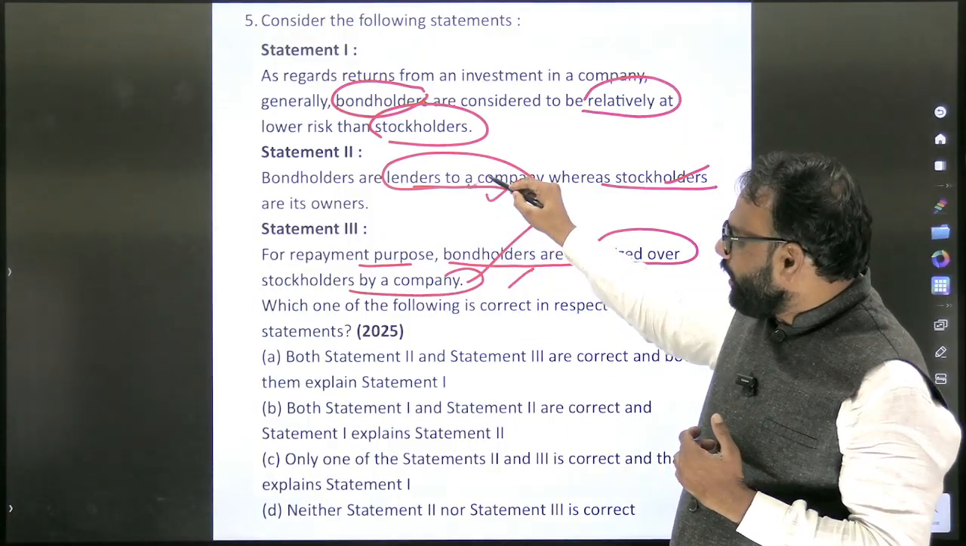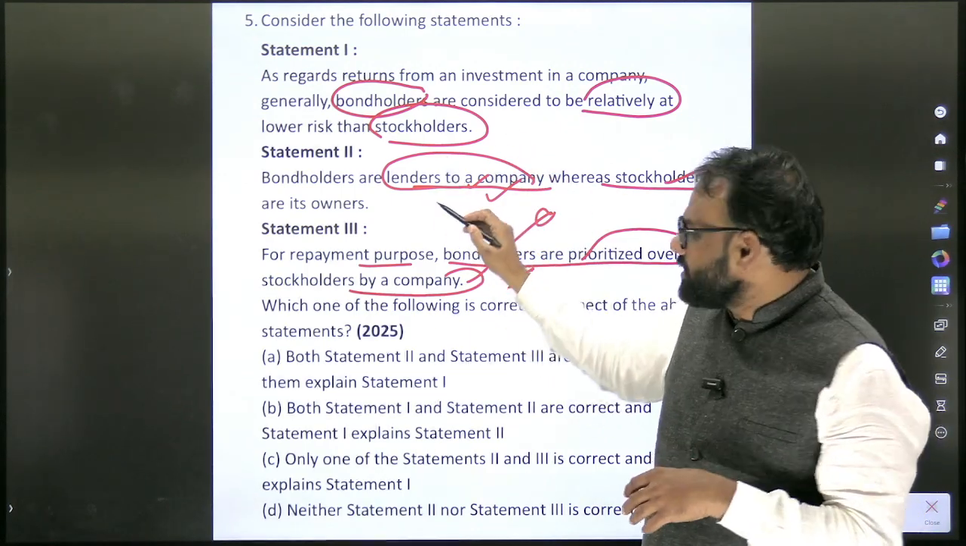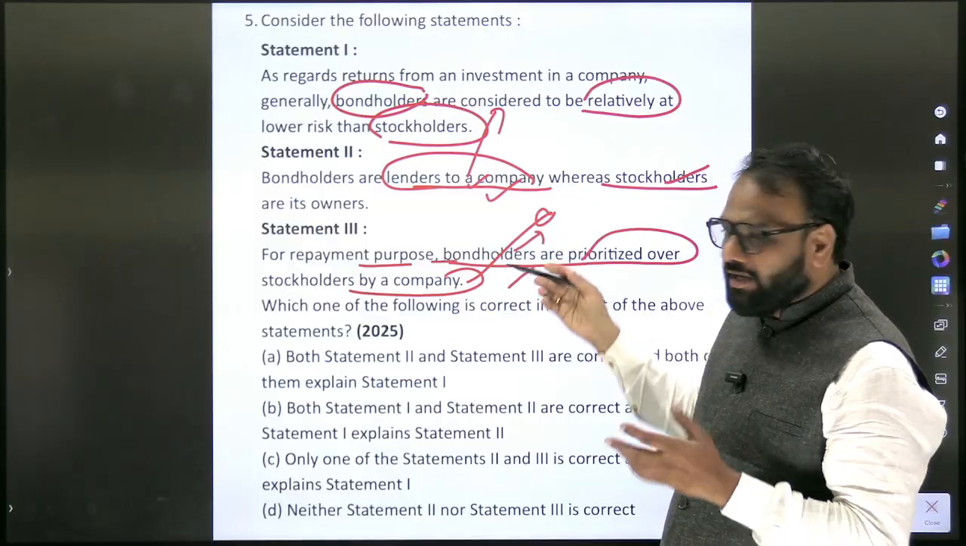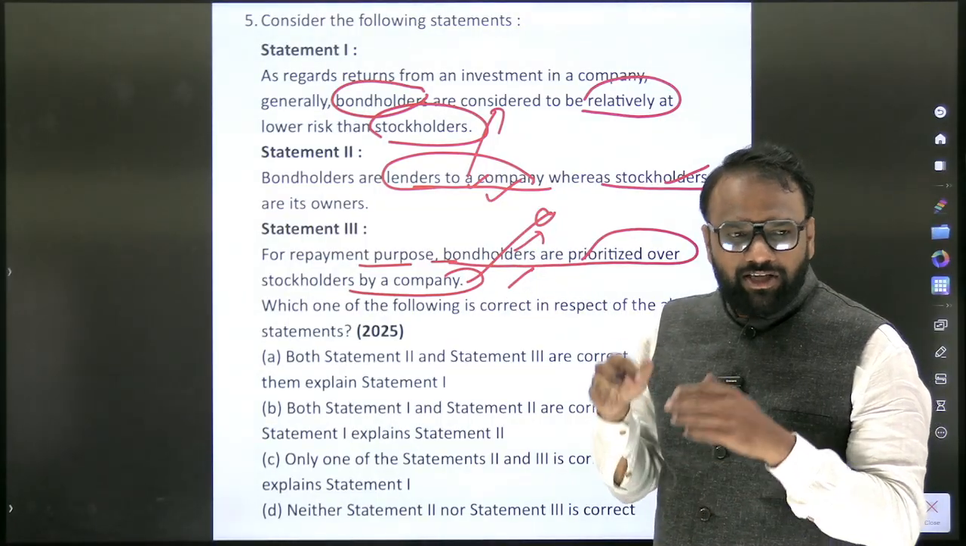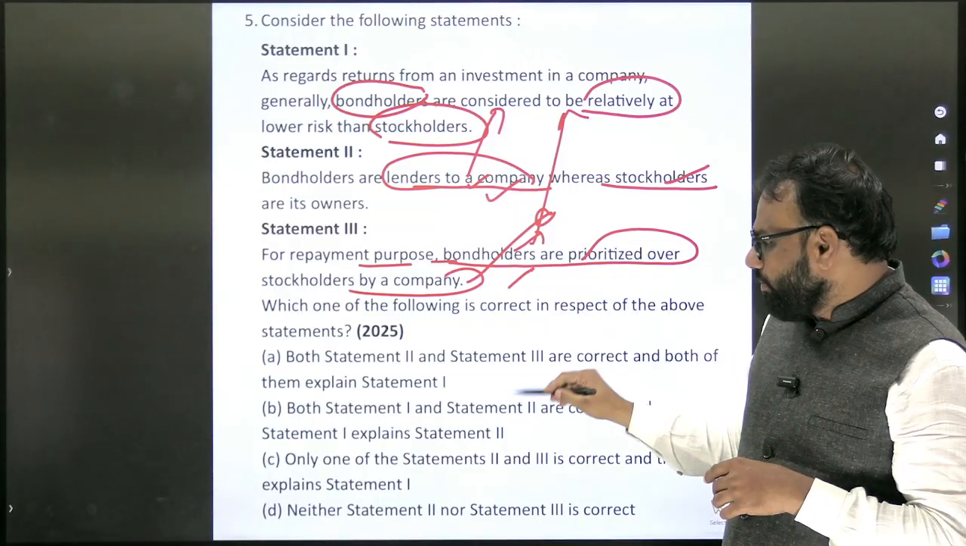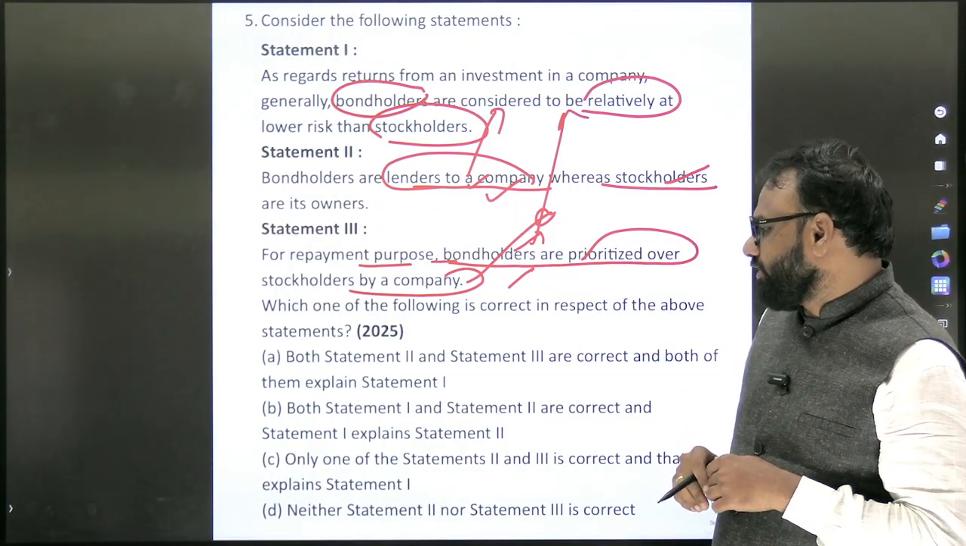Okay, so bondholders are lenders to a company, hence they are at a lesser risk compared to stockholders. This also explains statement 1. Similarly, for repayment purpose, they will get money on priority basis. So this statement also explains statement 1. So here the answer is both Statement 2 and 3 are correct, and both of them explain statement 1.